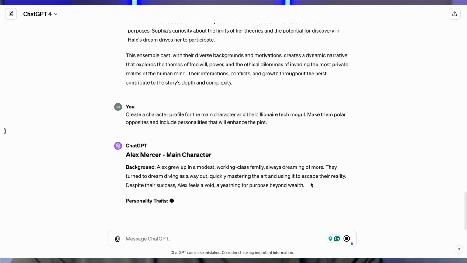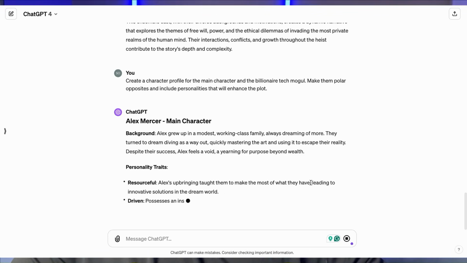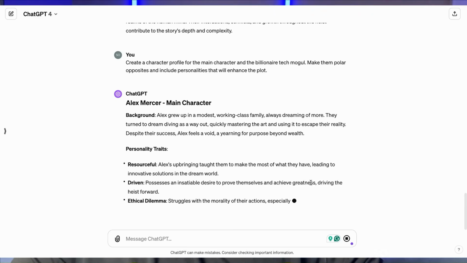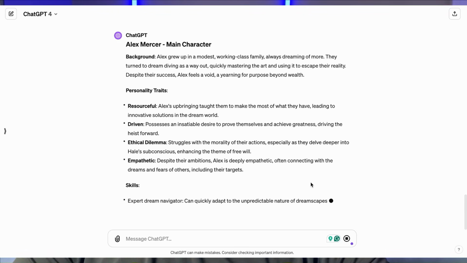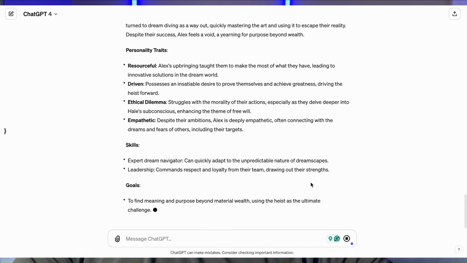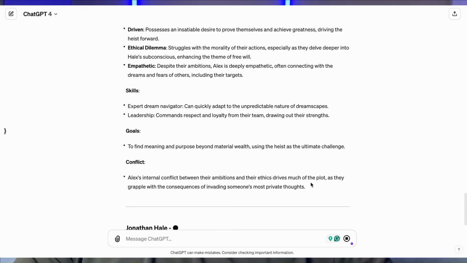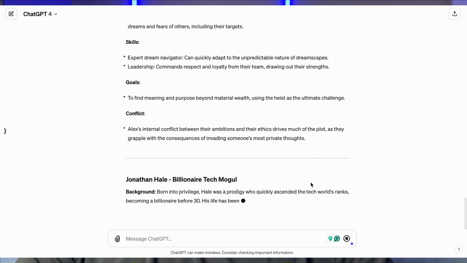Let's say make them polar opposites and include personality traits that will enhance the plot. All right, so now we have our characteristics and character profile for our two characters. You can do this for each character if you like. This is totally up to you. If you're writing nonfiction, you can just do research on the characters for your book. So let's go ahead and add this to our codex.